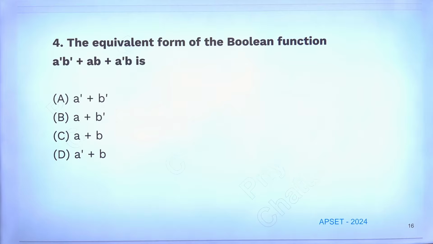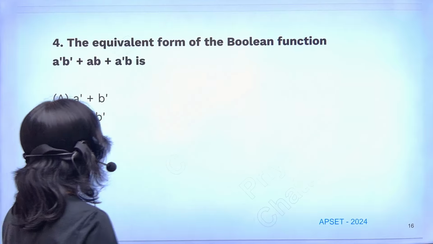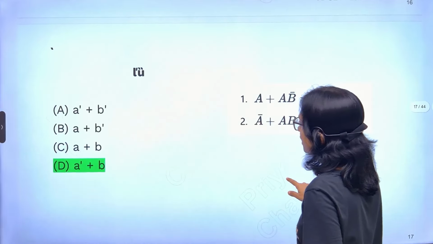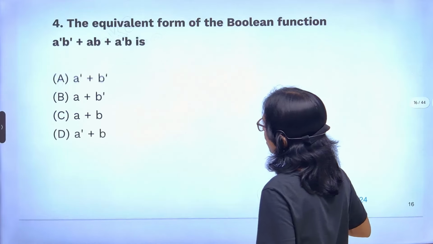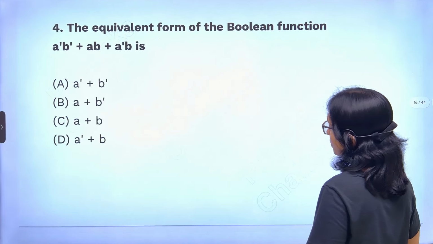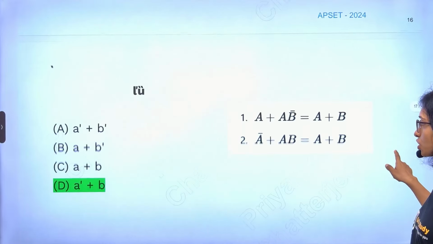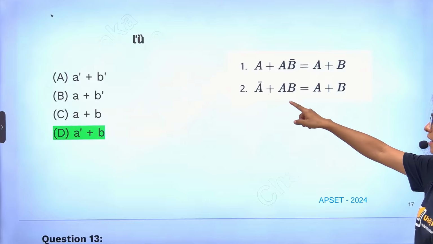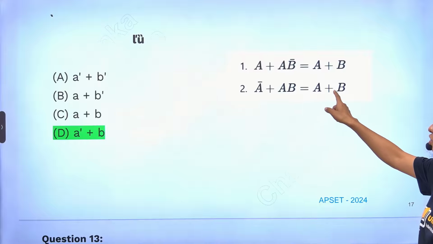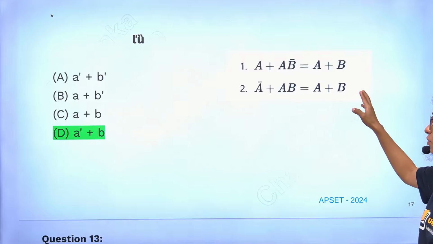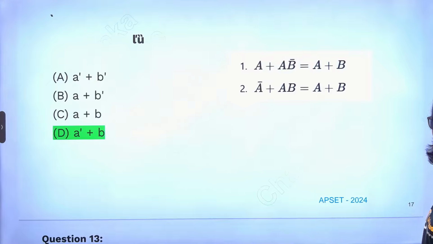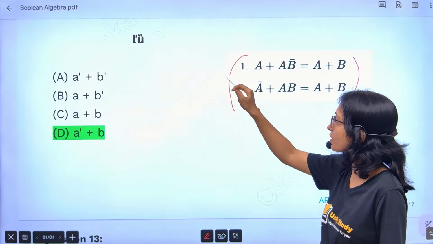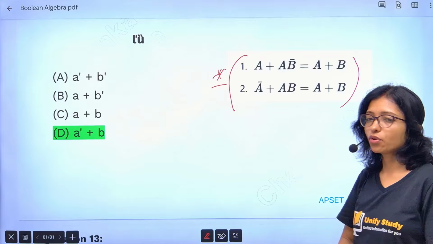Only 45% correct answers. Again making mistakes. See, which one is equivalent here? A simple rule you have to find out. Here it is A bar B. Why? How is it A bar B? You are able to get it through the absorption law. A plus A bar B equals A plus B, and A bar plus AB equals A plus B. This law is very important. It is also one type of absorption only, but this law will always be required, as I told you previously also. This is a very important law.